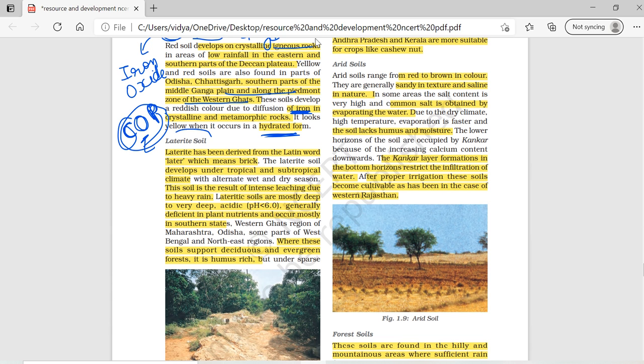The fourth type of soil is laterite soil, which is derived from the Latin word later, which means brick.